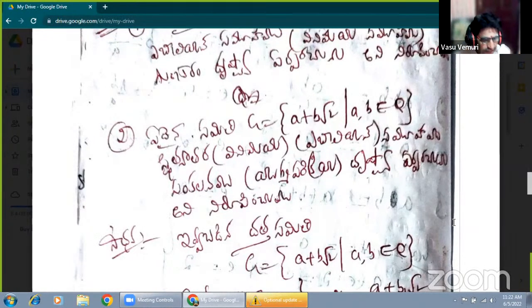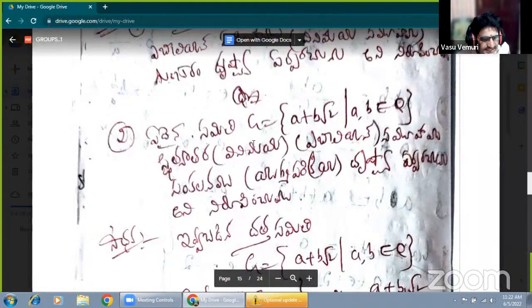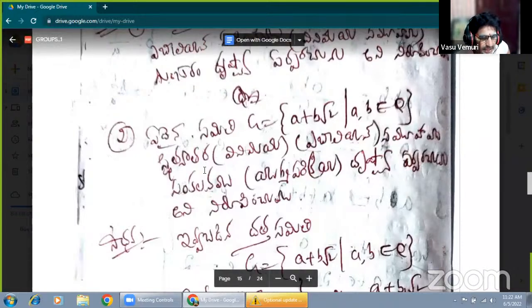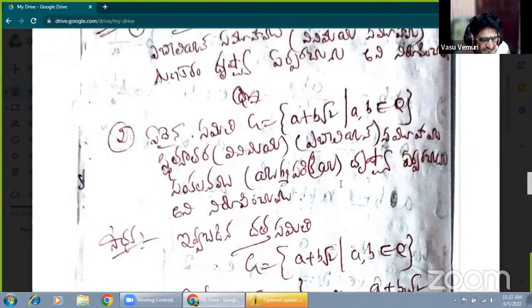Hello? Prove that the set capital G equal to the set of A plus B root 2, such that A comma B belongs to Q, is closed and forms an abelian group with respect to addition as the composition.